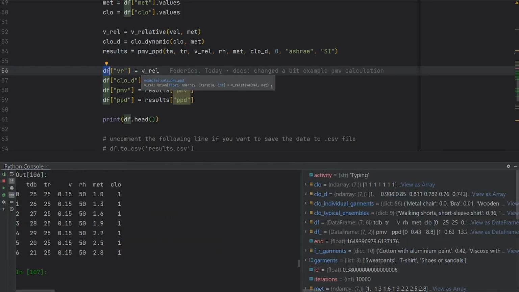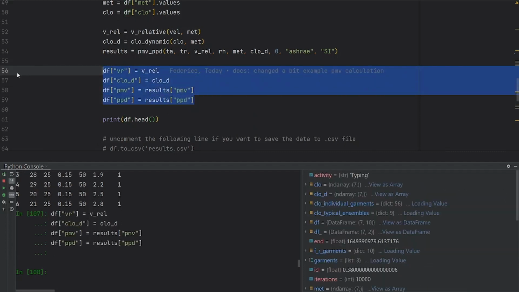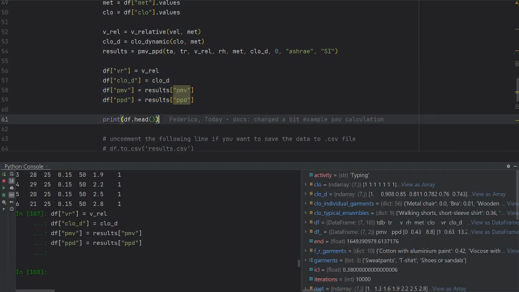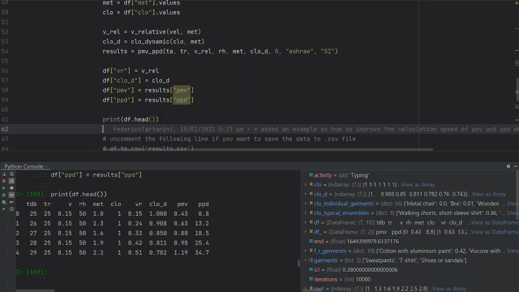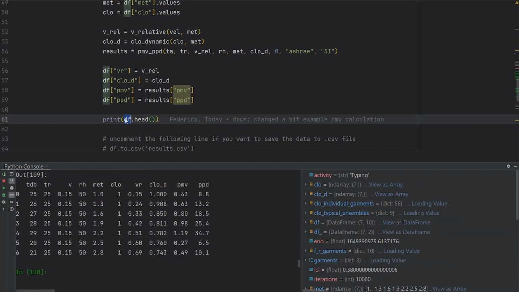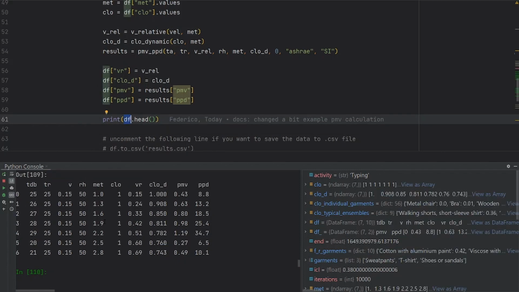One is the relative air velocity, one is the dynamic clothing, and then we have PMV and PPD, because I want to show you all the results. So let me run this function here, and then let me print the head, so the first 5 rows of our database. Here you can see all the results. Of course, if you had printed the whole database, you would have got all the results.